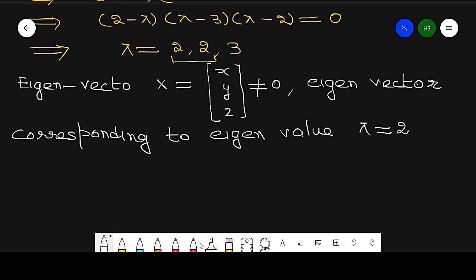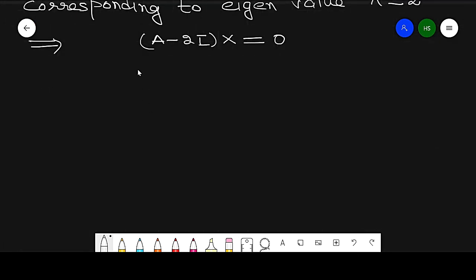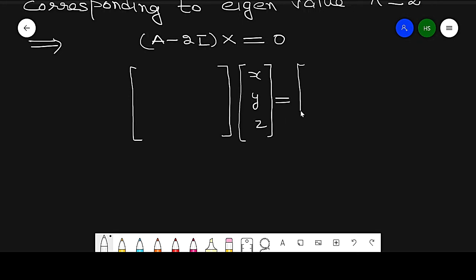Suppose lambda equal to 2. So it implies A minus 2I into x equal to 0. So this can lead to the equation A minus 2I times x, y, z equal to 0, 0, 0.